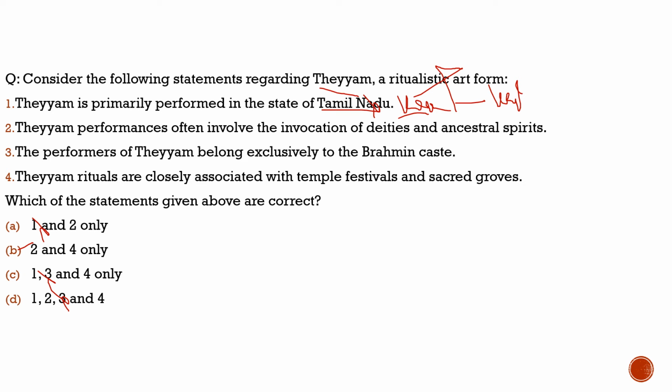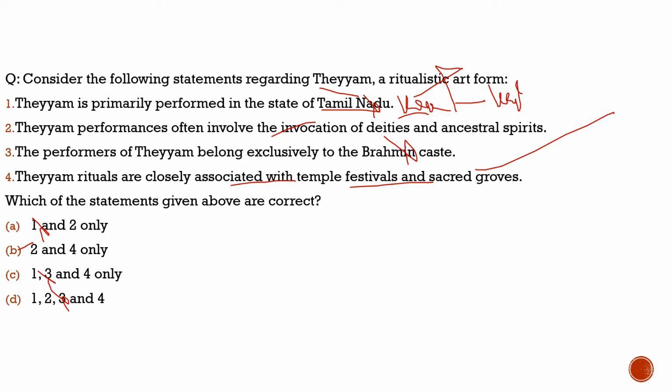Statement two. Thayam performance often involves the invocation of deities and ancestral spirits. 100% correct. Third, the performance of Thayam belongs exclusively to the Brahman caste. Totally incorrect. Fourth statement, Thayam rituals are closely associated with the temple festivals and sacred groves. 100% correct. So with respect to this question, the correct statements would be statement 2 and statement 4 only.